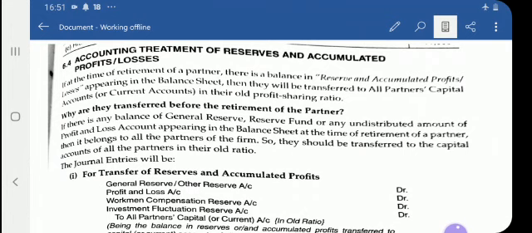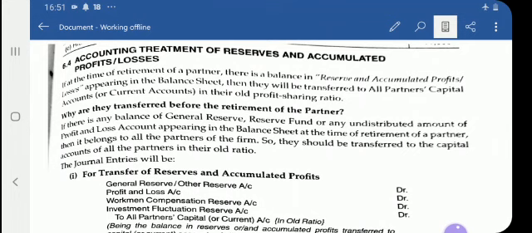These are items appearing on the liability side of the balance sheet. Many times we come across terms like general reserve, reserve fund, profit and loss, and on the asset side, some fictitious assets like deferred revenue expenditure, advertisement expenses, and so on.